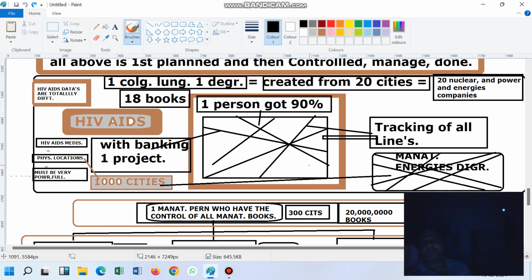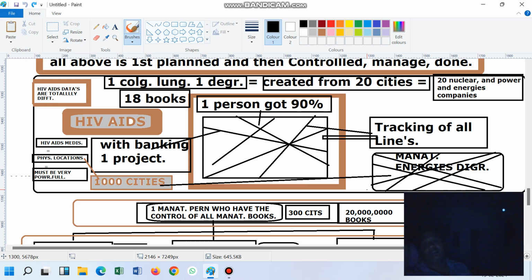And this time tracking machine, that is the tracking of all lines, has not been created. You have to create it, and it is 100% not created. If it had been created, then this corona disease might not have come, and 100 crore people might not have died, because till now 100 crore people have already died. 50 crore died in corona, and 50 crore died in the war which is ongoing.